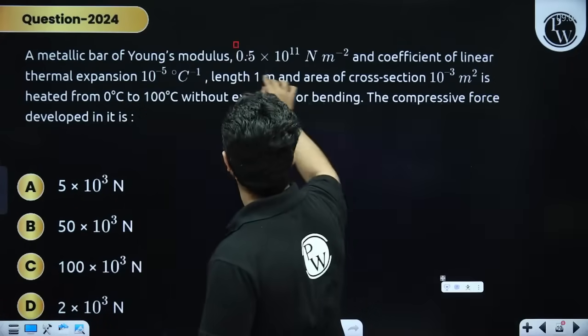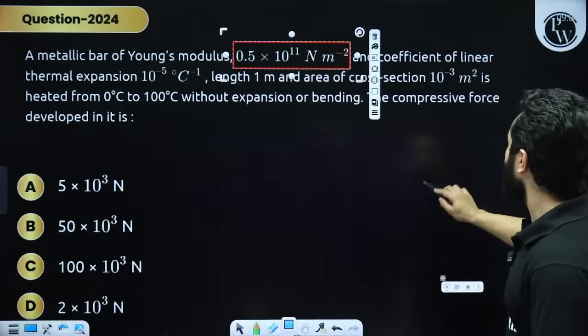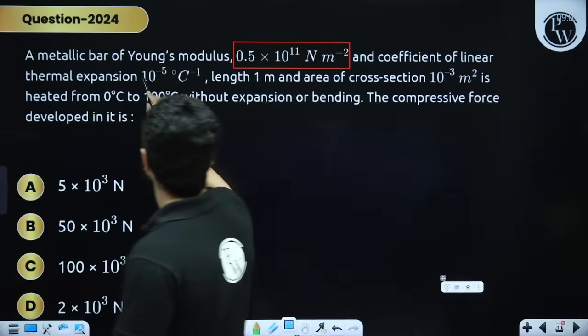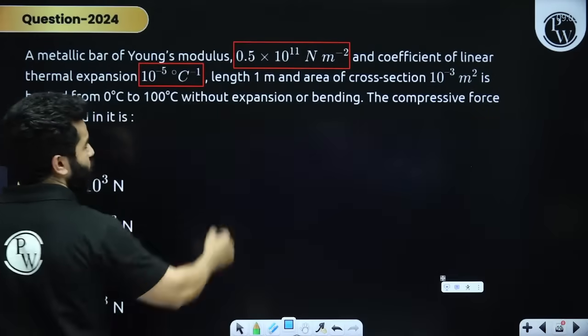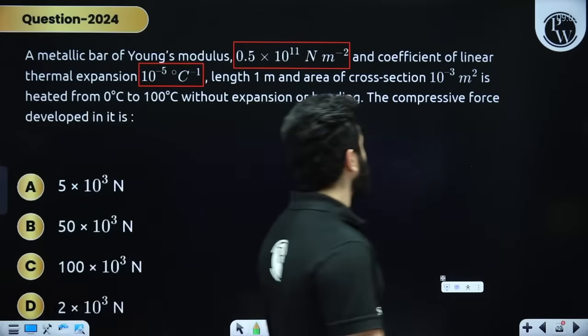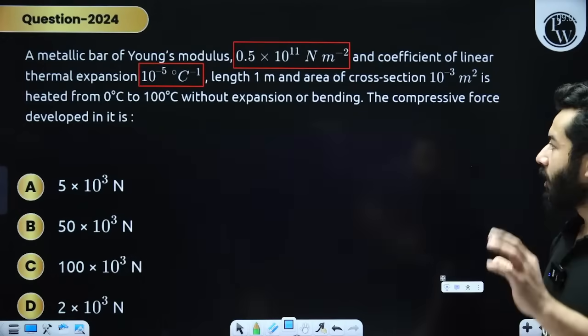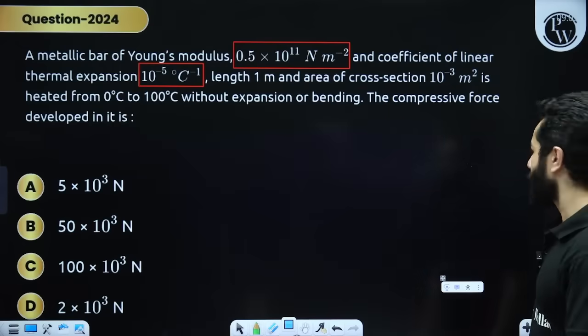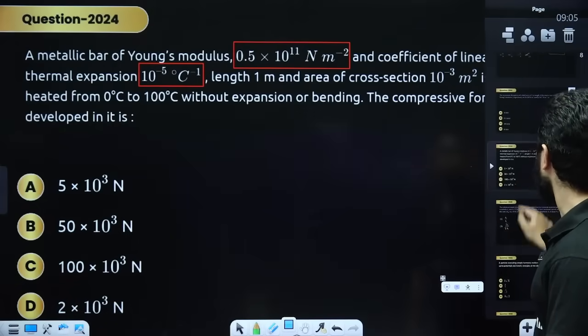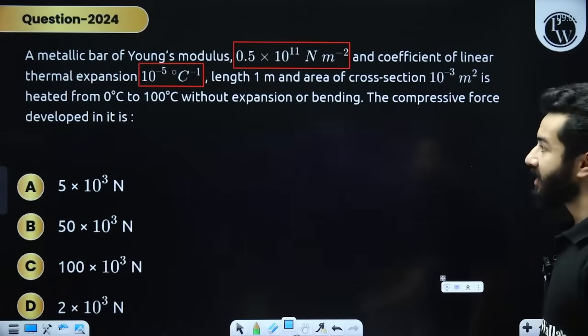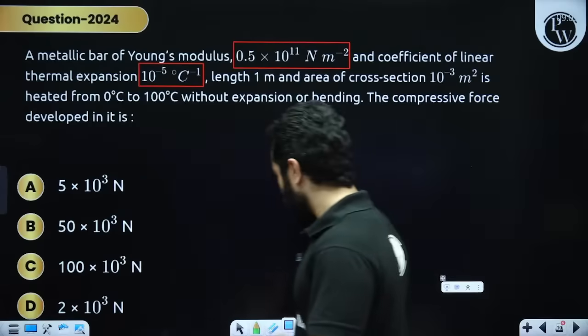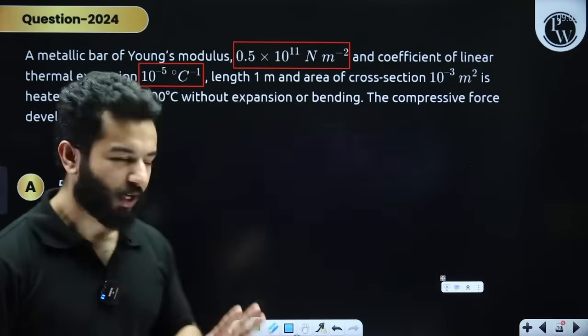All right, so you have got a metallic bar of Young's modulus this, and coefficient of thermal expansion this. Length is 1 meter, area of cross section is 10 to the power minus 3, and it is heated from 0 degree Celsius to 100 degree Celsius without expansion or bending, right? Without expansion or bending. The compressive force is, so let me explain two formulas to you.